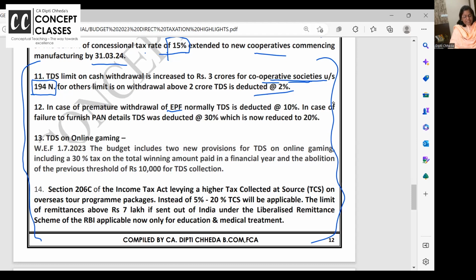But sometimes, if it is a premature withdrawal, like if there's a wedding or education or health needs, the employee will withdraw the money from his PF prematurely, within 5 years and all. Then premature withdrawals are taxable. So when premature withdrawals are taxable, the employee should give all the details to the employer. If the employee is not giving PAN card details to the employer while deducting TDS on EPF, the TDS is going to be deducted now at 20%. Earlier it was 30%. Clear?